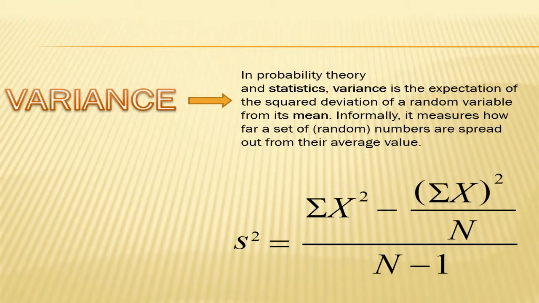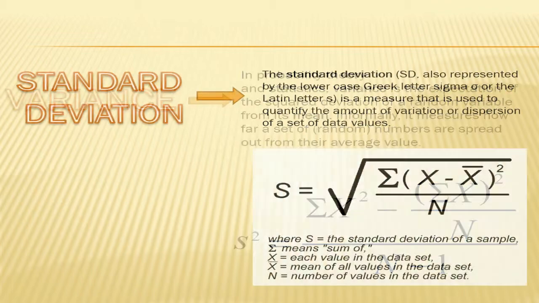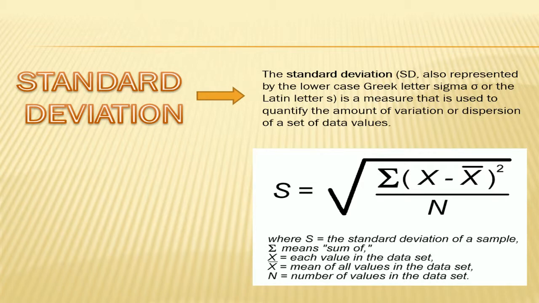Variance. In probability theory and statistics, variance is the expectation of the squared deviation of a random variable from its mean. Informally, it measures how far a set of random numbers are spread out from their average value. Standard deviation. The standard deviation, SD, also represented by the lowercase Greek letter sigma or the Latin letter s, is a measure used to quantify the amount of variation or dispersion of a set of data values.